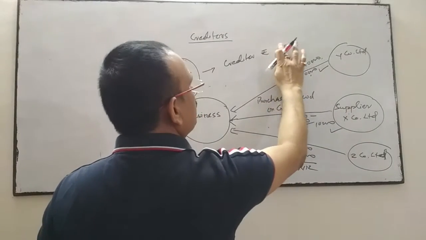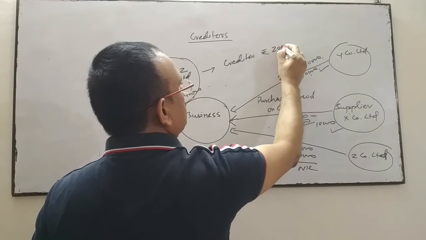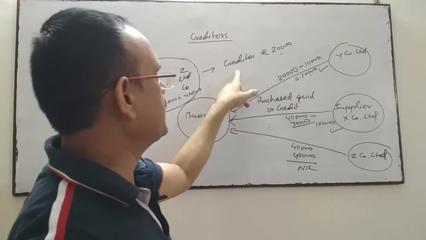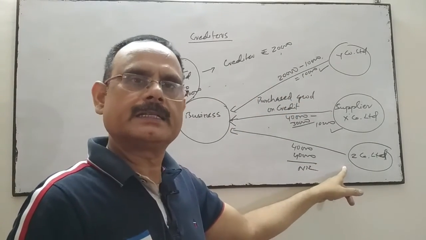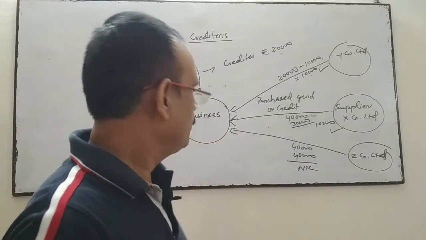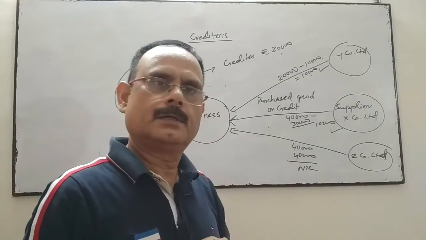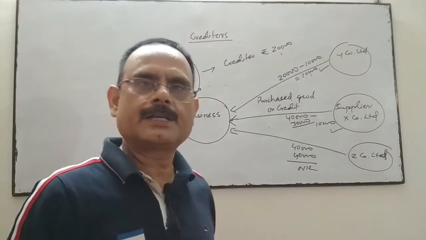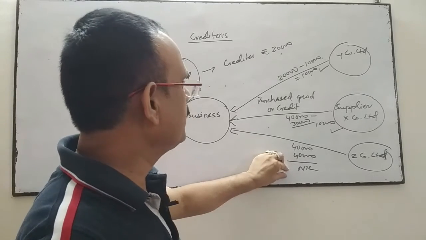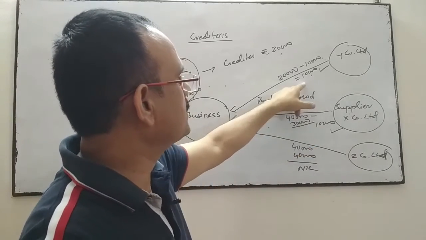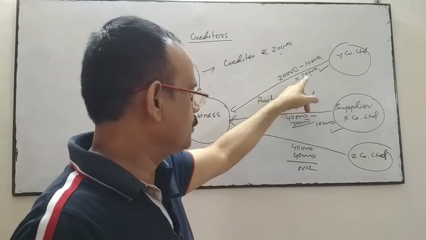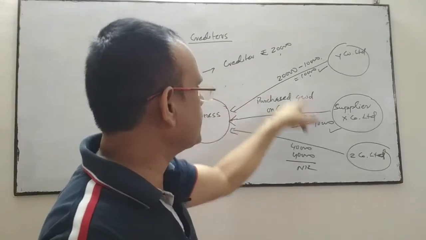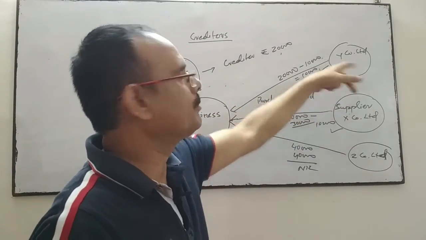So total creditors will now be 20,000. Z is not covered under creditors because we have settled the amount to Z. The business has settled the whole amount as on date, so there is no balance left. So the creditors is the balance amount not yet paid by the business. So 10 and 10, 20 is the creditors, and under this only company X and company Y come.